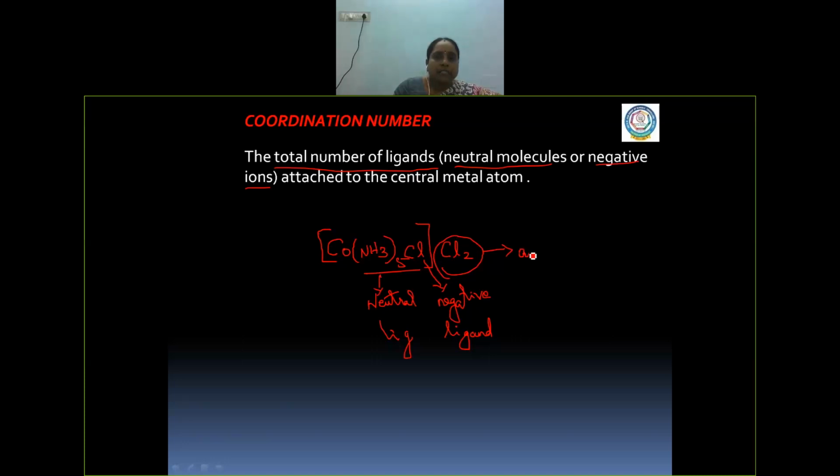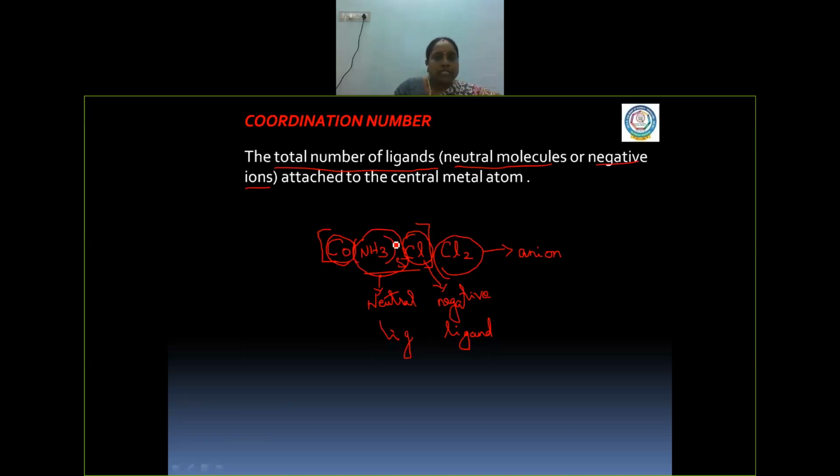Anion. Now this cobalt atom is bonded with 5 and 1, so totally 6 ligands are attached to cobalt.